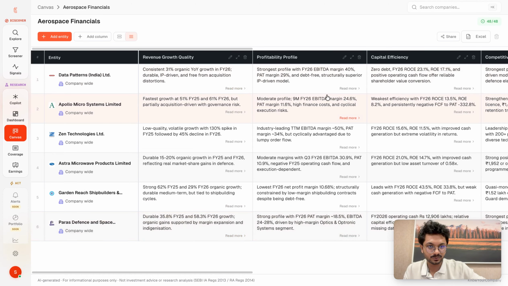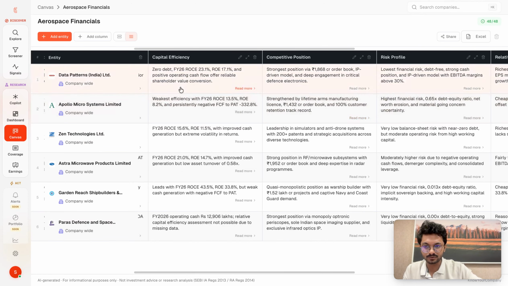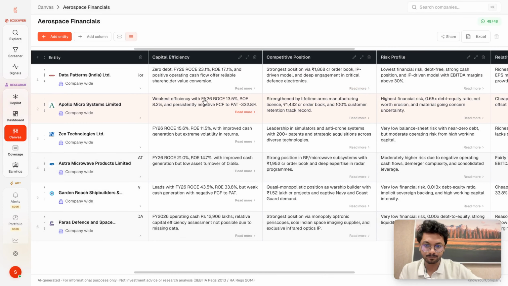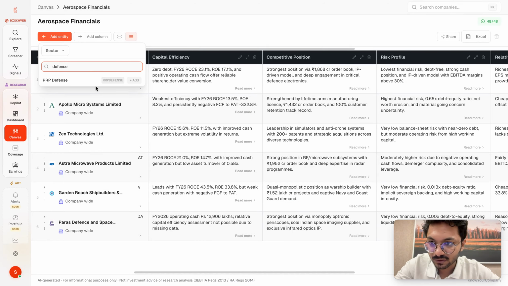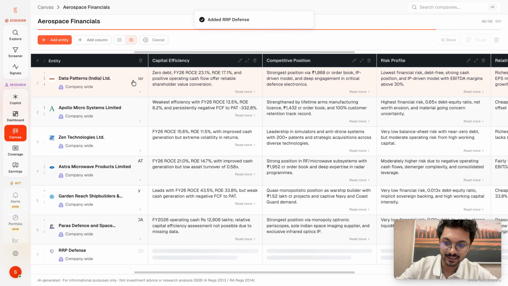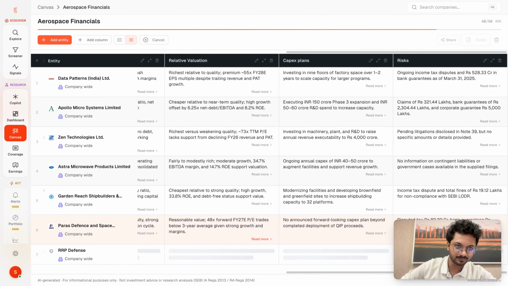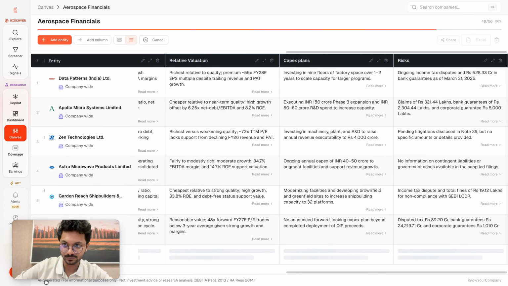And if there's any other question, like profitability profile, capex plans, or what are the risks associated with them, you can always add a column and it'll get answered across all of these companies. Or you may want to add another company into the mix. Let's say I want to add another defense company called RRP Defense. I can add this and boom, it'll be added as a row, and the same set of questions, the competitive positioning, the risk profile, relative valuation, capex plans, will be answered across RRP Defense as well.